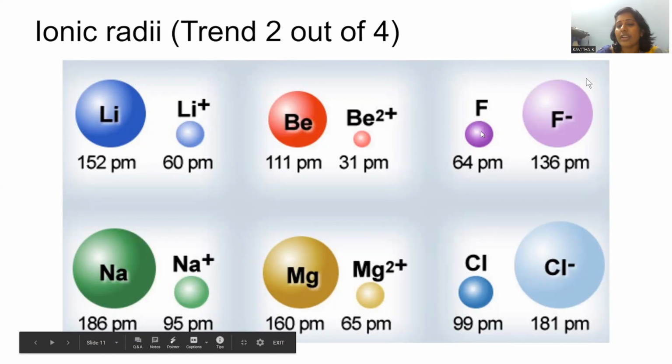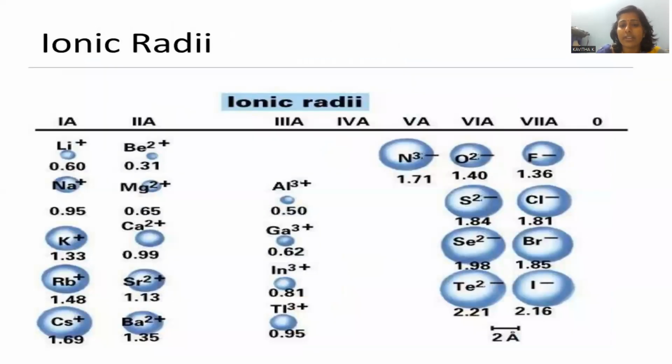And second is about fluorine. Elemental fluorine has 64 picometers. Whenever an electron is accepted, it turns into the fluoride ion. Whenever a neutral element is converted into its own negatively charged ion, its size drastically increases. So 64 picometers turns into 136 picometers. Electropositivity lowers the size, electronegativity raises the size of that particular element. This is the thing we have to know about. Later we will go with the trends in ionic radii.